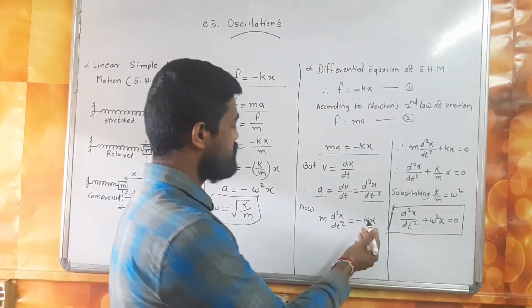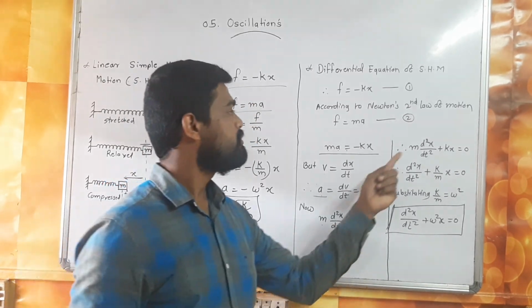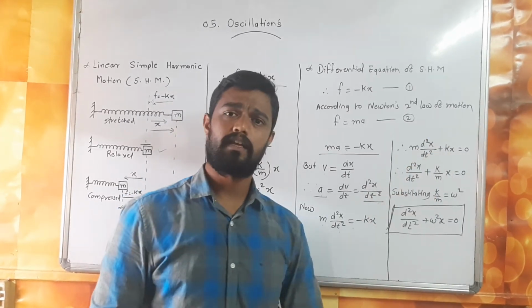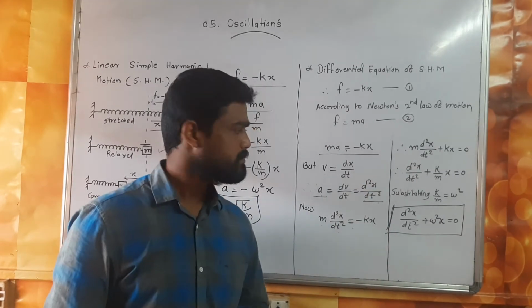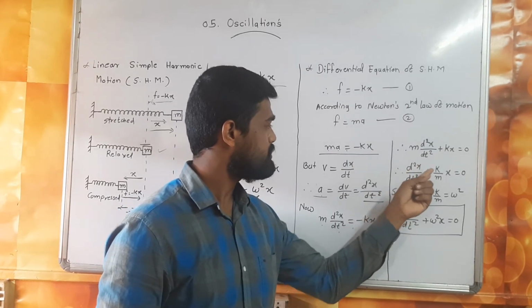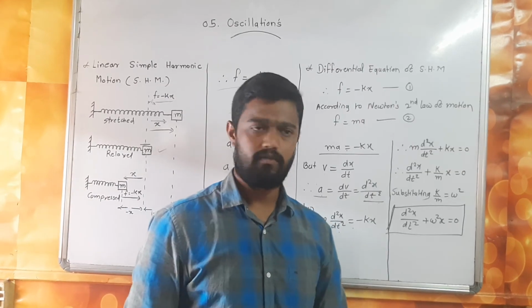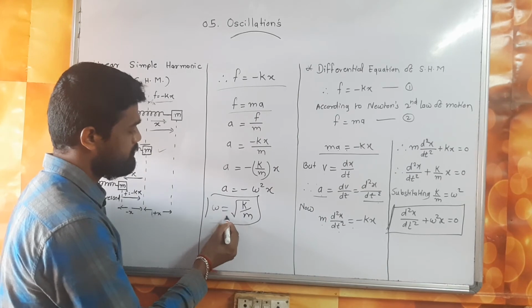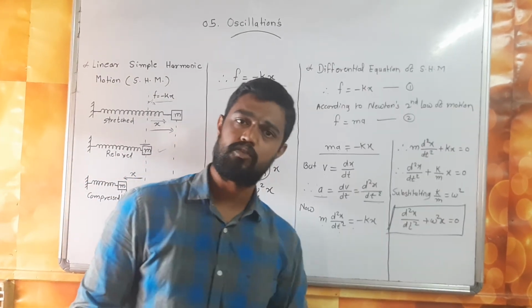Now taking the RHS to the LHS, the minus becomes positive: m d2x upon dt square plus kx equals 0. Dividing by m, m is cancelled, so d2x upon dt square plus k upon m x equals 0. Omega equals root of k upon m, so k upon m equals omega square.